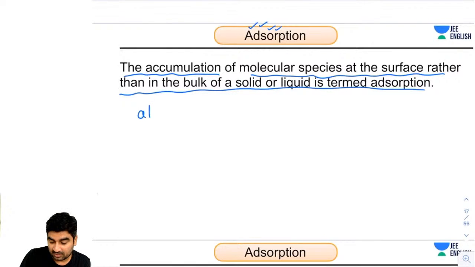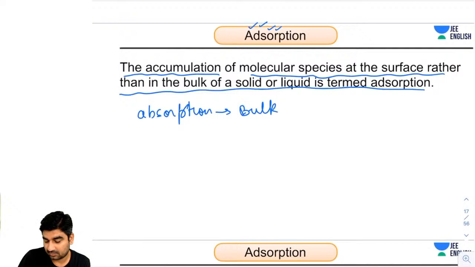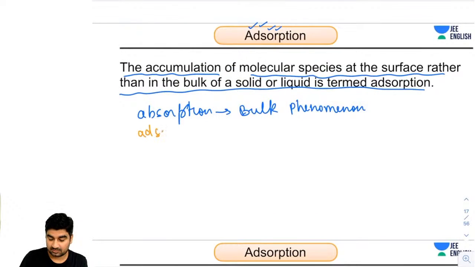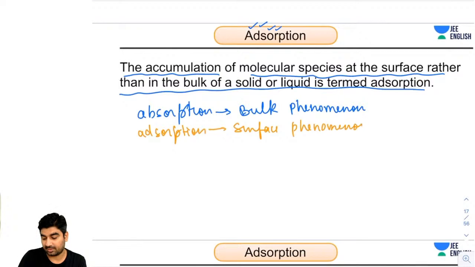So absorption is basically a bulk phenomenon, but adsorption is basically a surface phenomenon. You can always remember it.